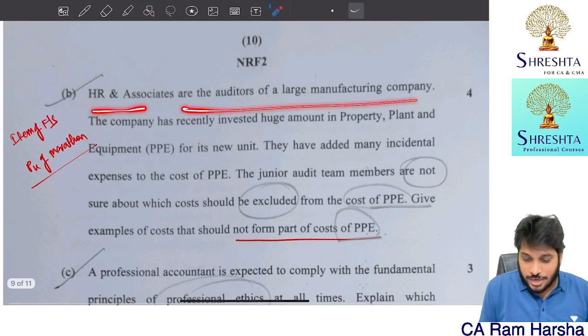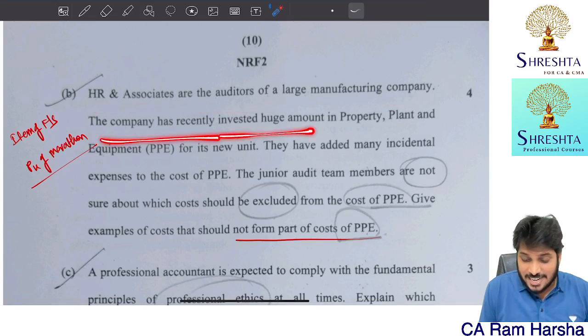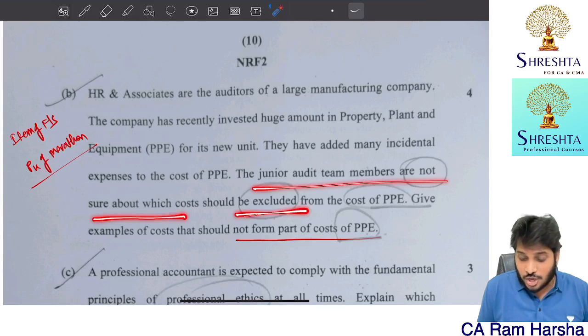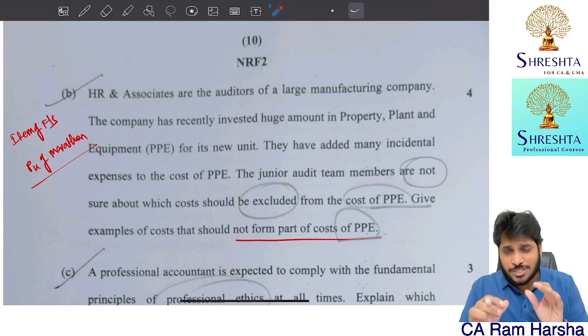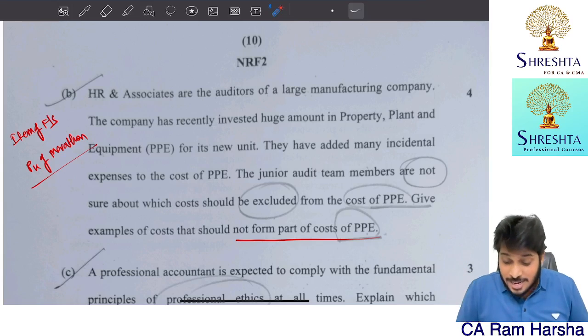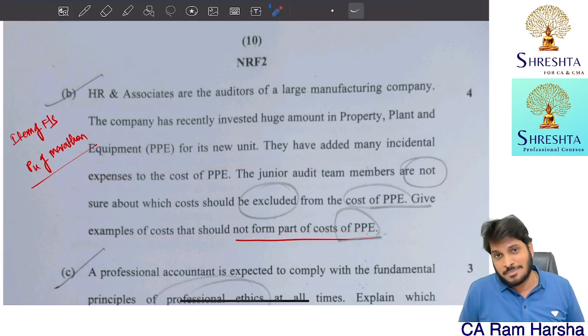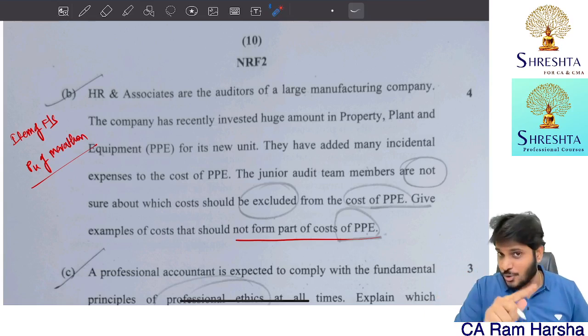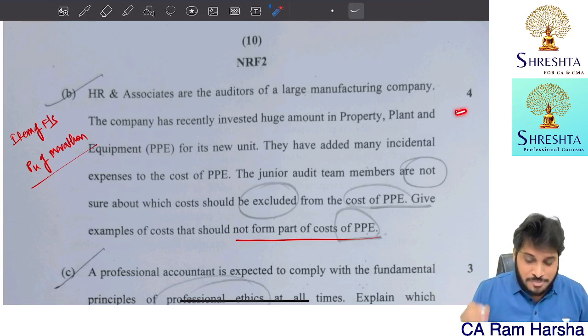HR and Associates are auditors of a large manufacturing company. The company has recently invested in huge property and equipment in a new unit. They have added many incidental expenses to the cost of PPE. The junior team are not sure about which costs are to be excluded. This exact question I pointed out in part 4 marathon. This itself can be asked as a question in the exam. I told in part 4 marathon, you go and check with this. So a 4 marks question.